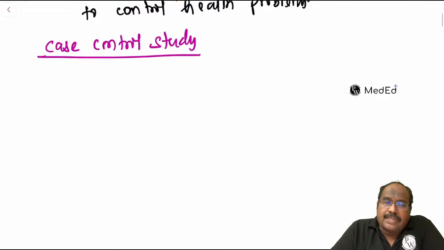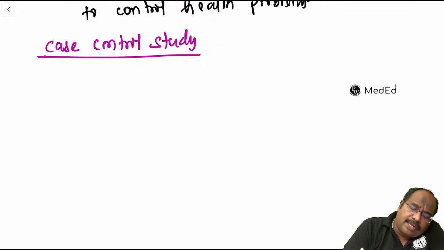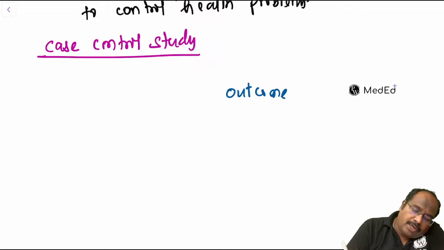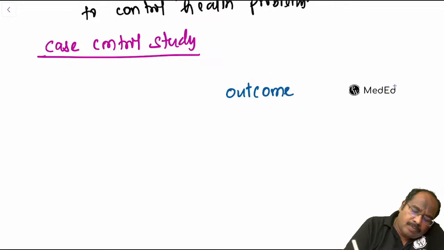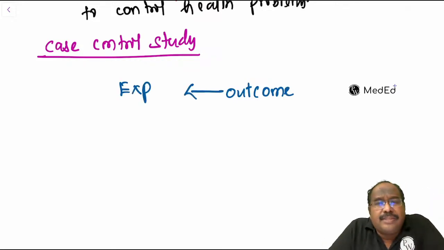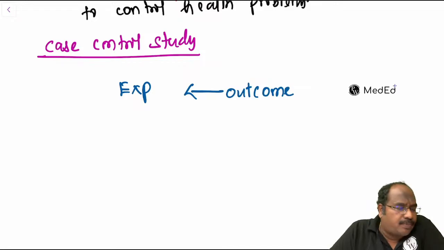A case control study starts from the outcome and goes to the exposure.